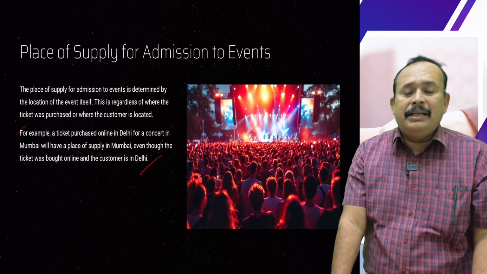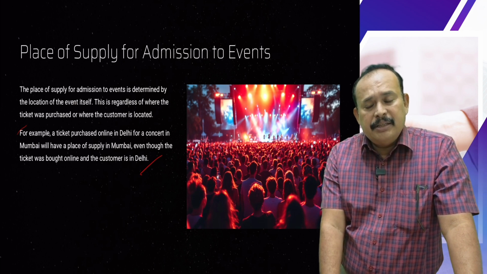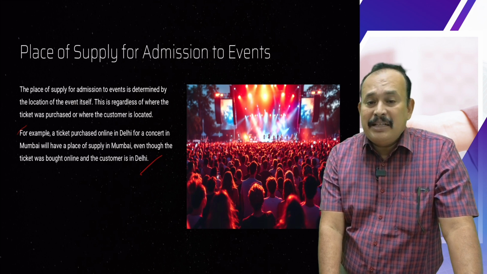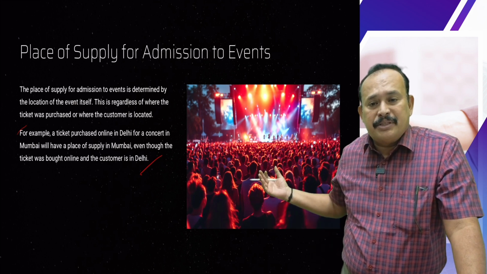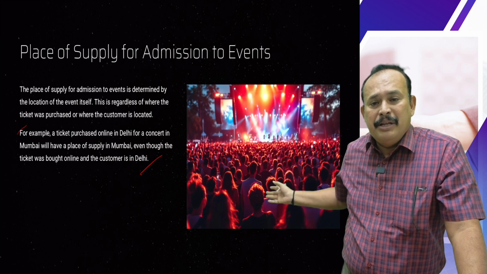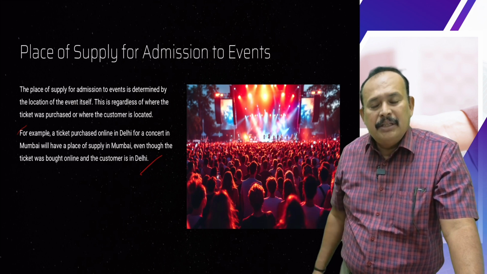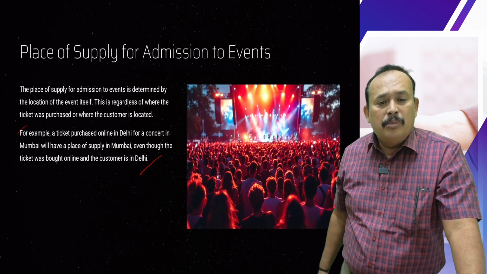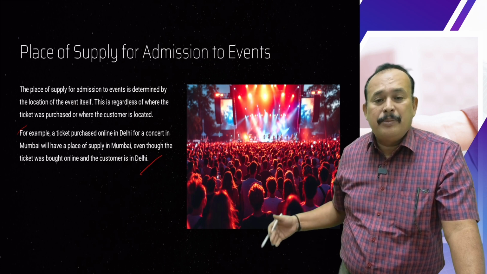As long as it is admission to an event, the place of supply goes to where the event is actually held. A concert has several performers performing a show and many audience members like you and me buying tickets and going. Admission to that event is where the event is actually held. It is held in Mumbai, therefore the place of supply goes to Mumbai.